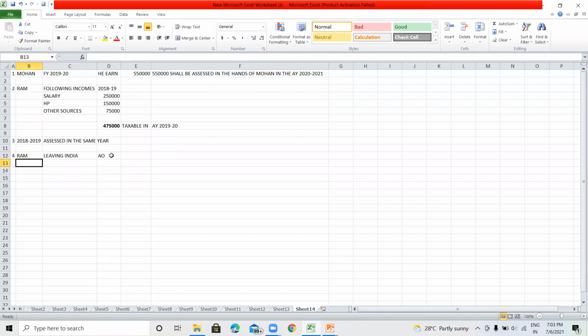Just like that, Mr. Ram is leaving India on 31st July 2019. He is leaving India in financial year 2019-20, and the departure date is 31st July. Now the assessing officer has the information that Mr. Ram will not return to India, means there is no intention to return to India. So in this situation, the AO will assess